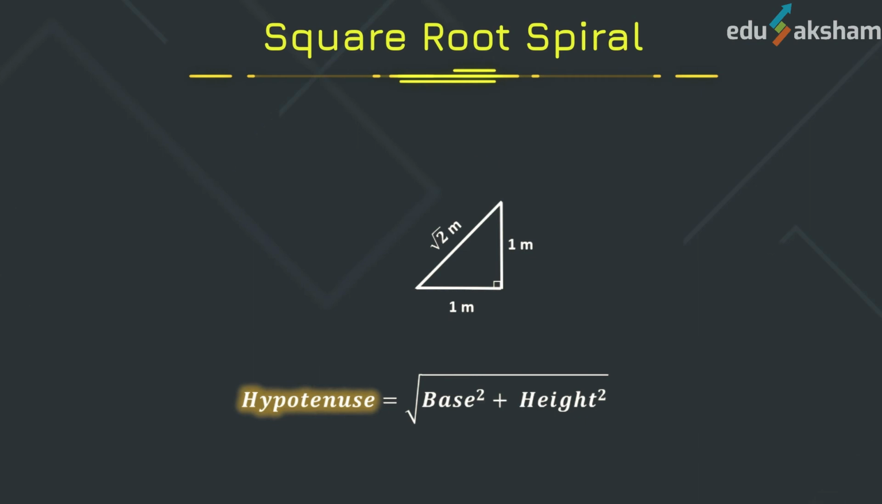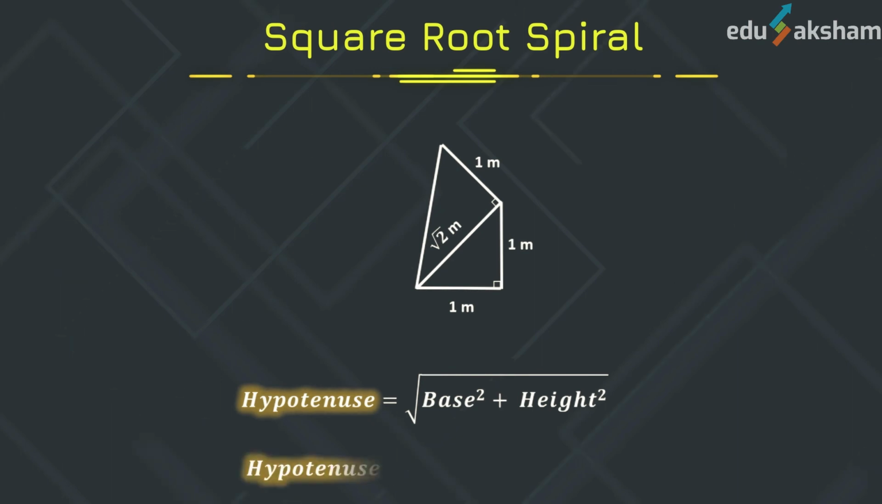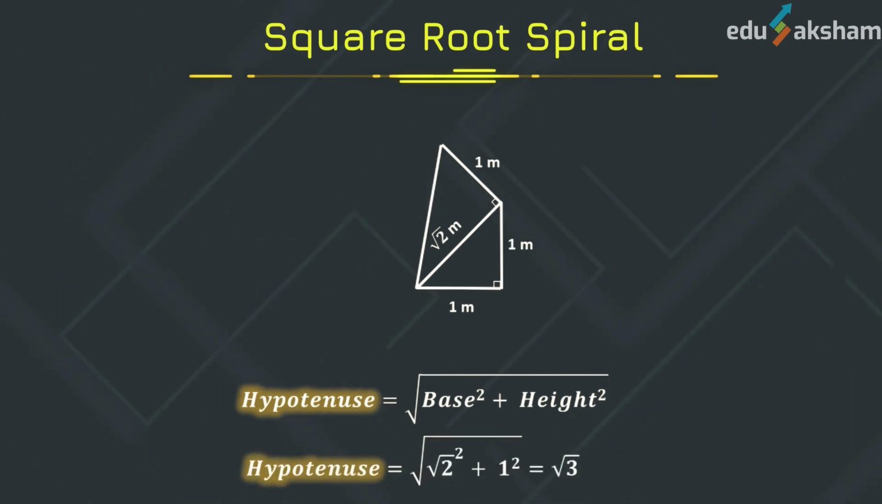Now we will draw a line segment of 1 meter which will be perpendicular to this line segment of √2 meters. Now taking these two as the perpendicular arms, if we draw the hypotenuse, the length of the hypotenuse will again be according to the Pythagoras theorem. This time it will be √(2 square plus 1 square), which is √3. So now we have got √3.